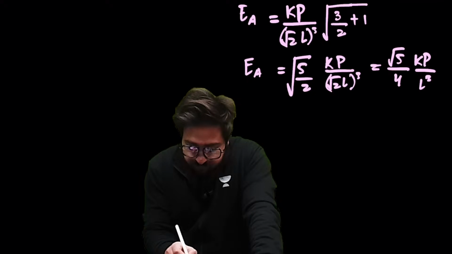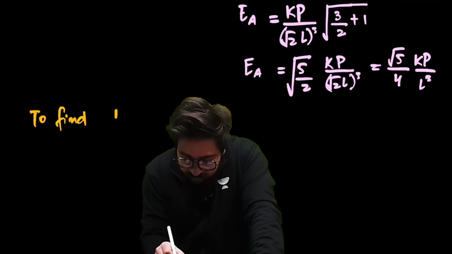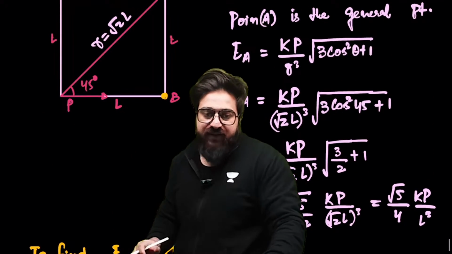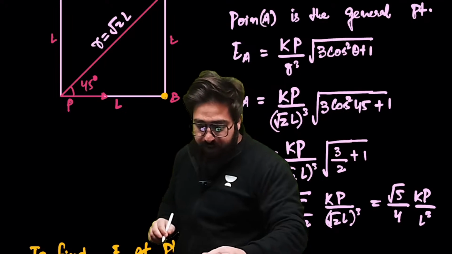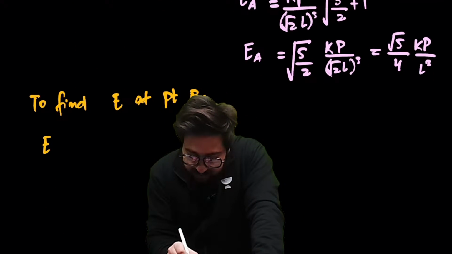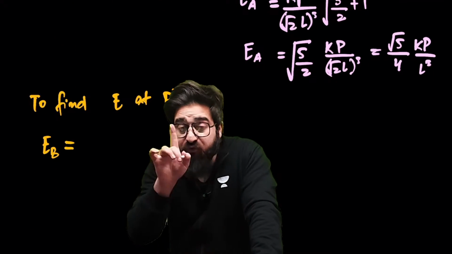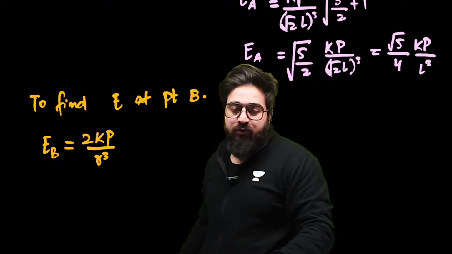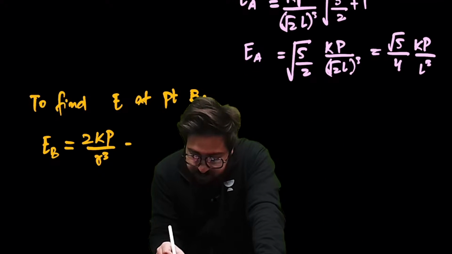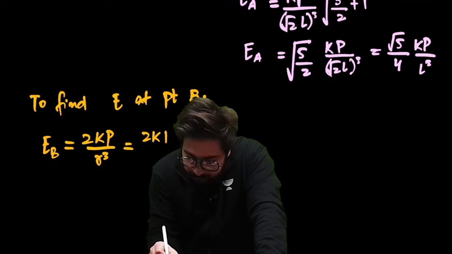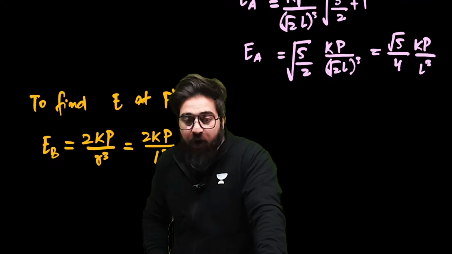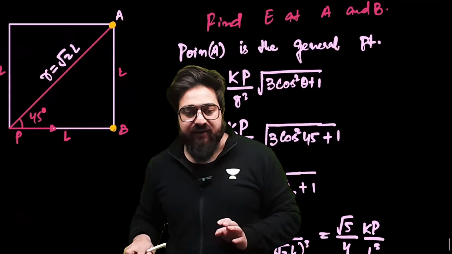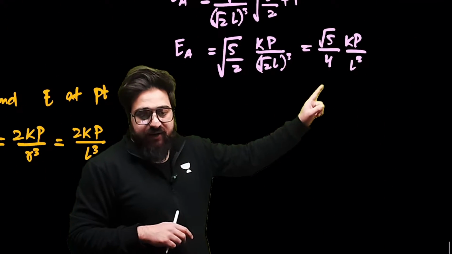Now to find the electric field at point B, which is the actual point, and in case of axis, the electric field at B will be, the formula for axis is simply 2kp divided by r cube. In this case, this will be simply 2kp divided by L cube. What is p? p is the dipole moment. This is the electric field at B, and this is the electric field at A.